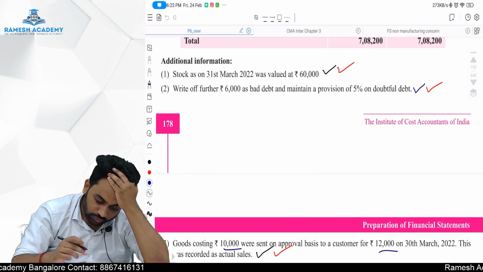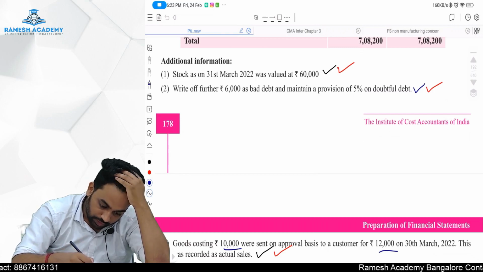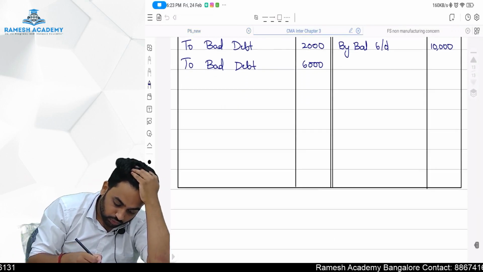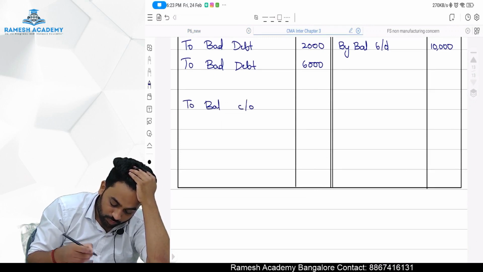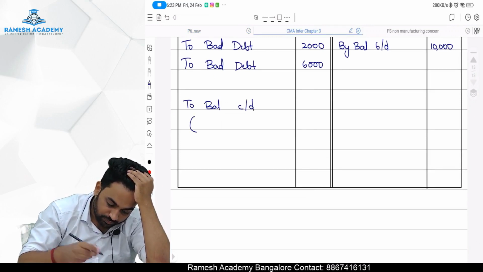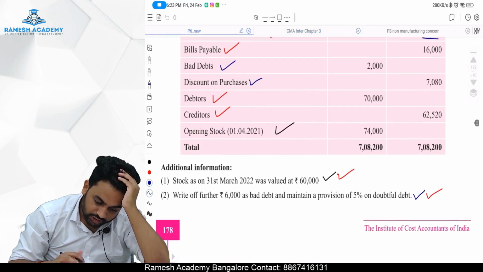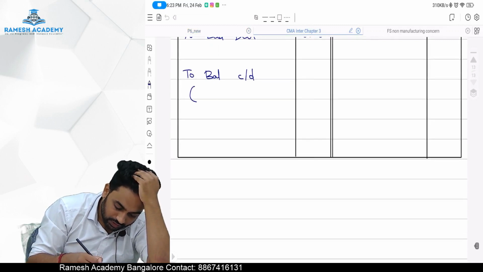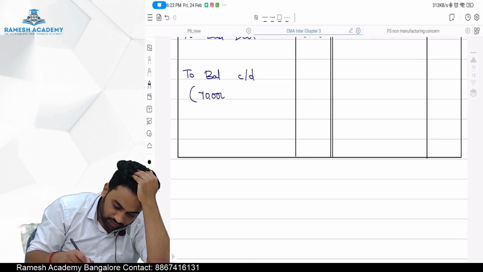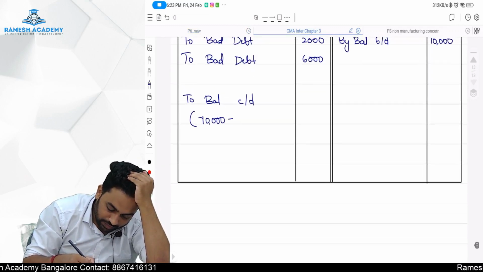They are asking us to maintain a provision of 5% on doubtful debt. So to balance carried down. How much it will be? Debtor is how much? Debtor was 70,000. After that, there was an additional bad debt of 6,000.